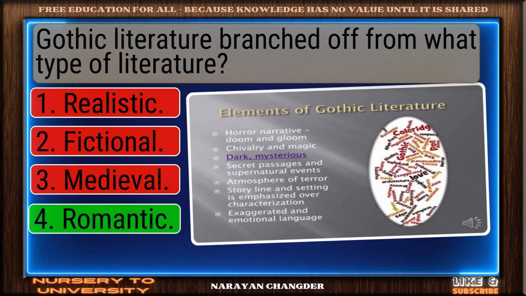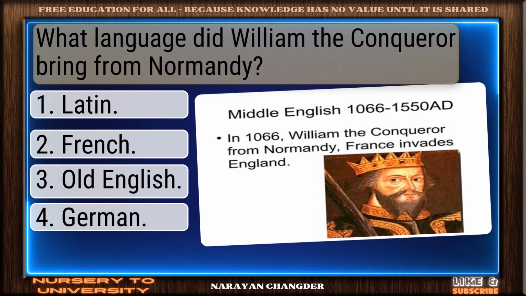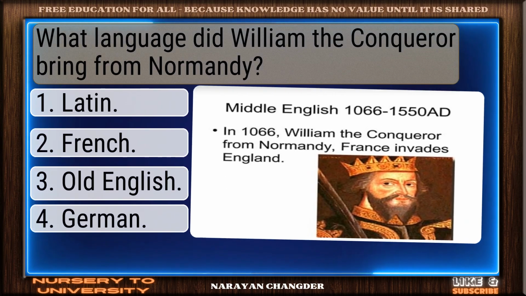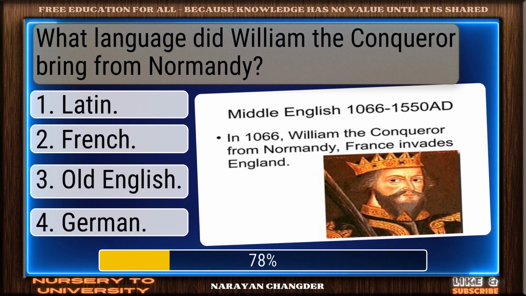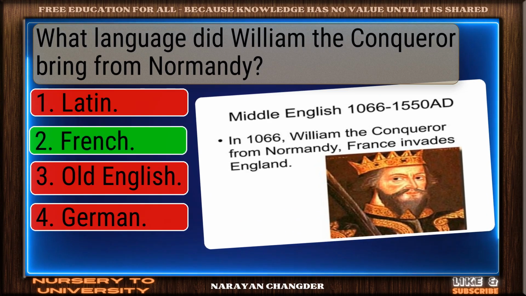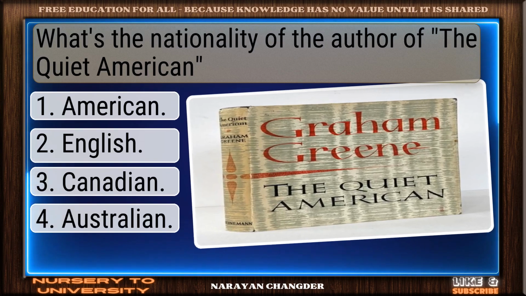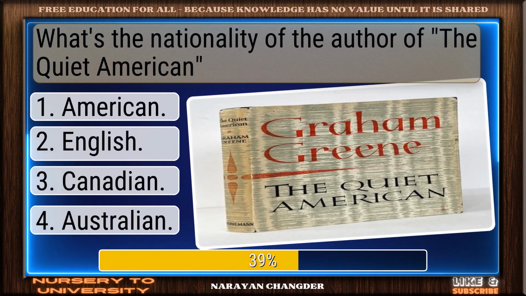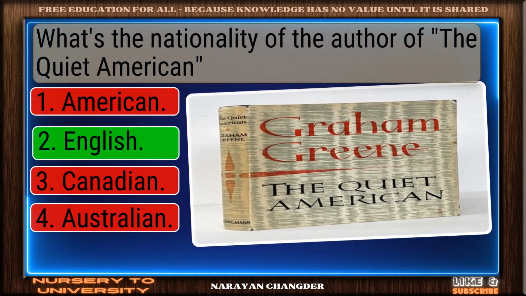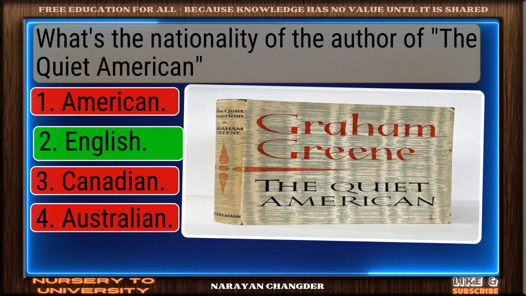Great thinking. Romantic is right. What language did William the Conqueror bring from Normandy? Correct. French is spot on. What's the nationality of the author of The Quiet American? Excellent choice. English is right.